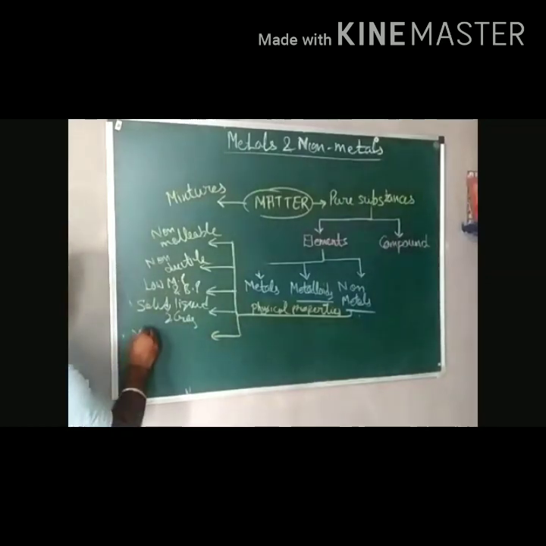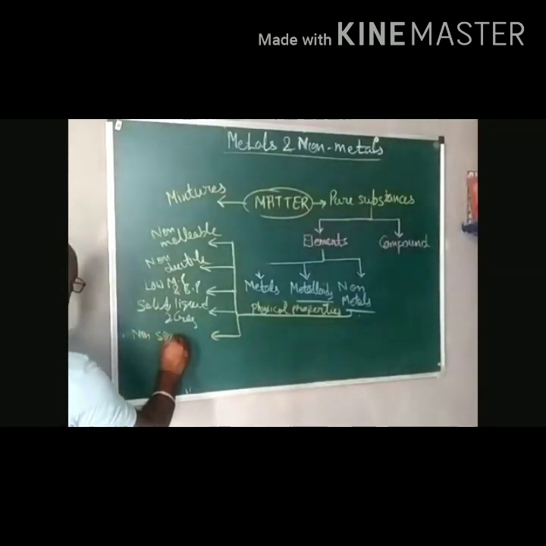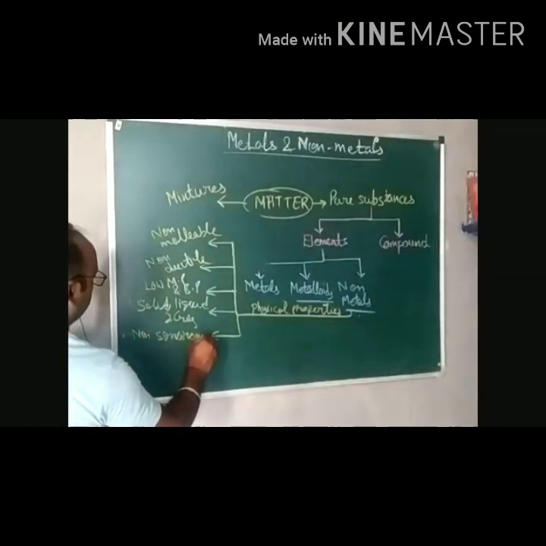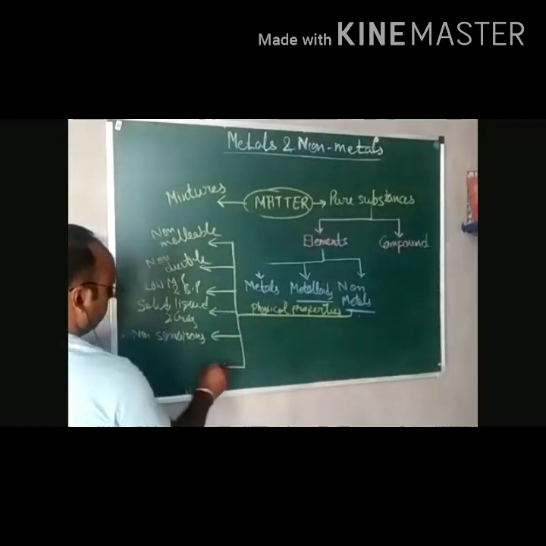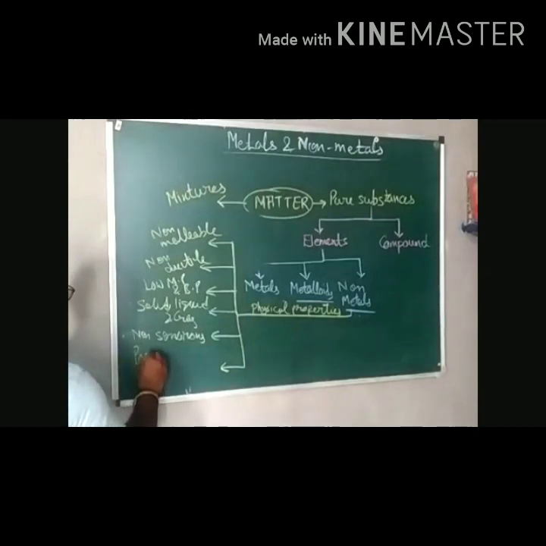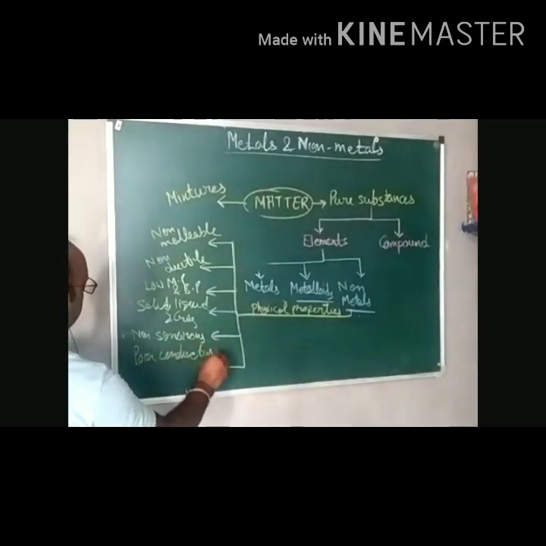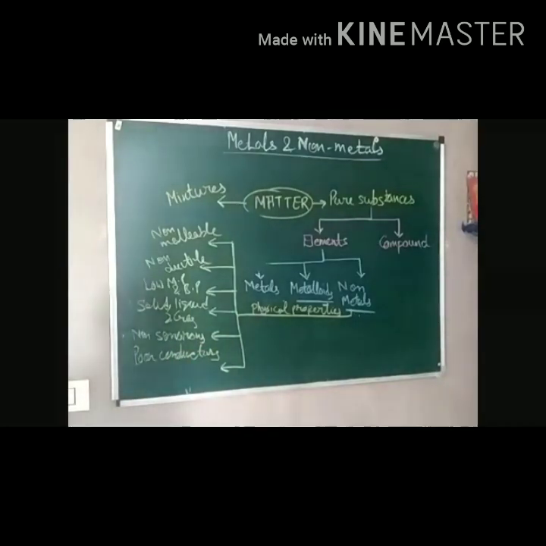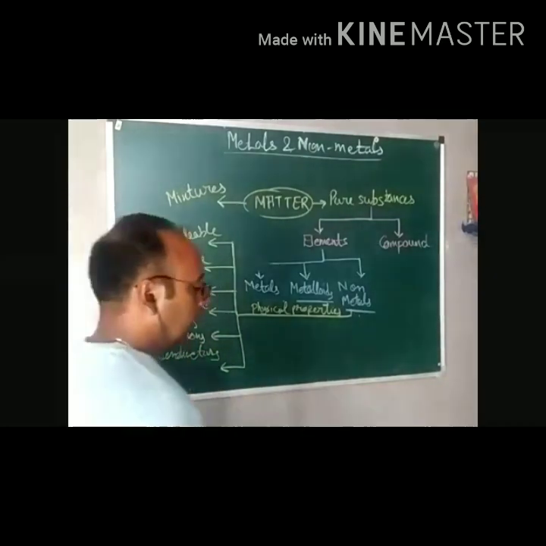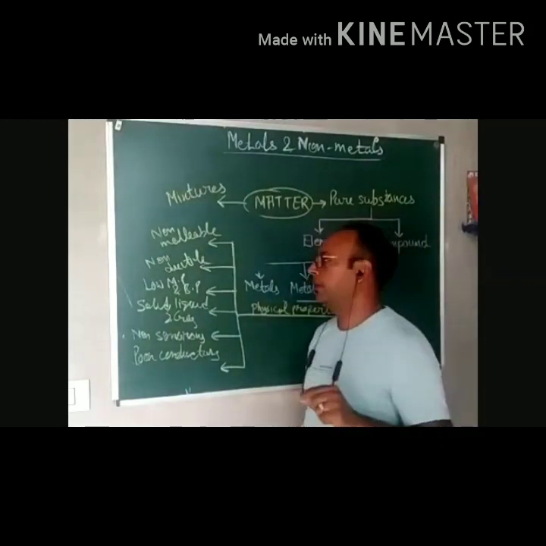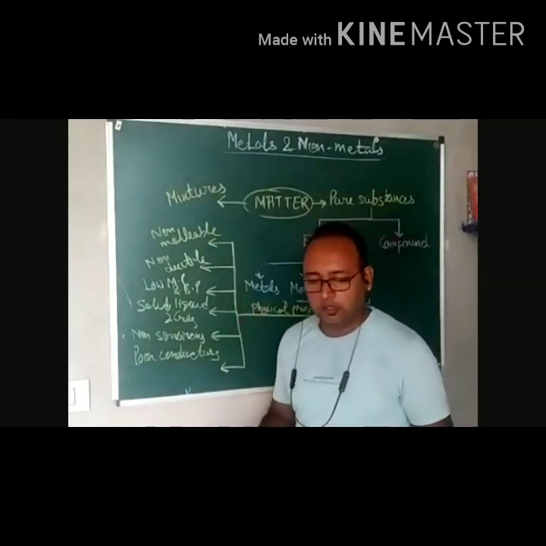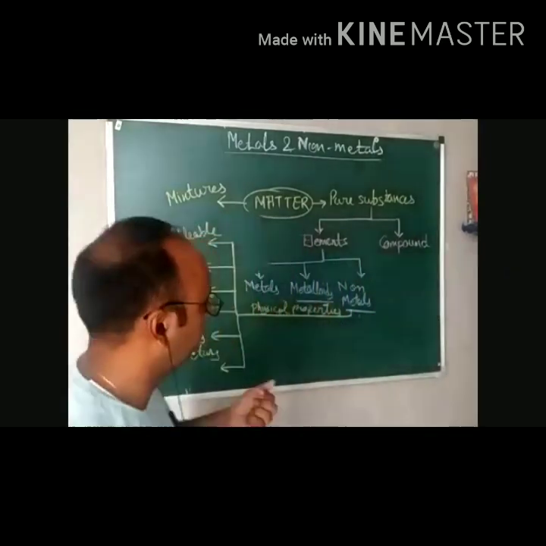They are non-sonorous; they do not produce sound on striking. Poor conductors of heat and electricity except graphite, and have low tensile strength. So these are the general physical properties of non-metals, right? You can use these points for the differences.